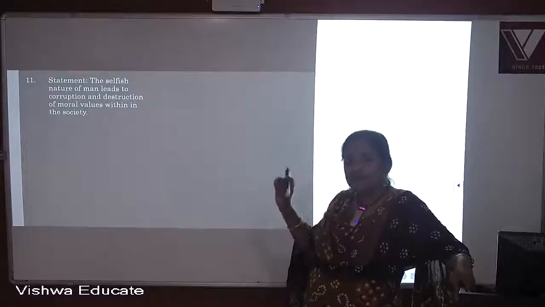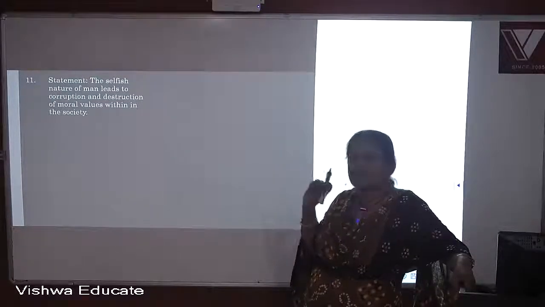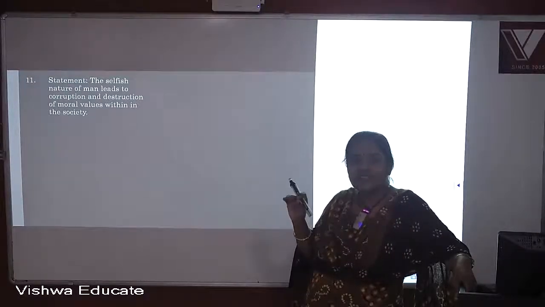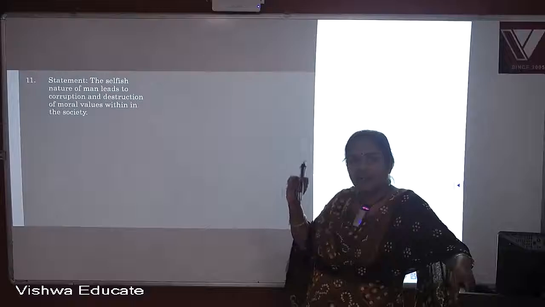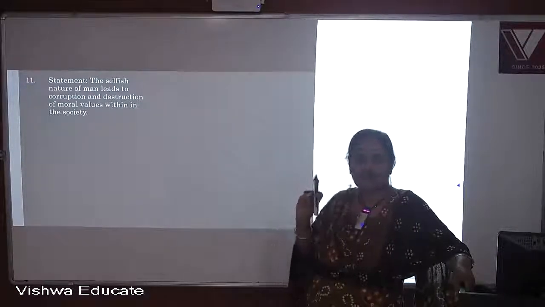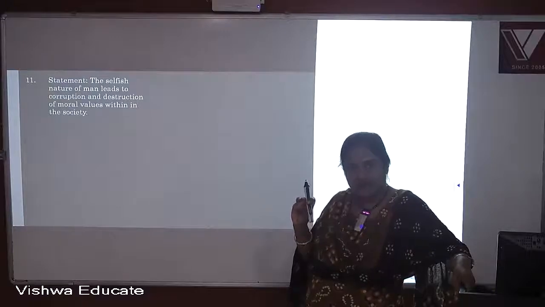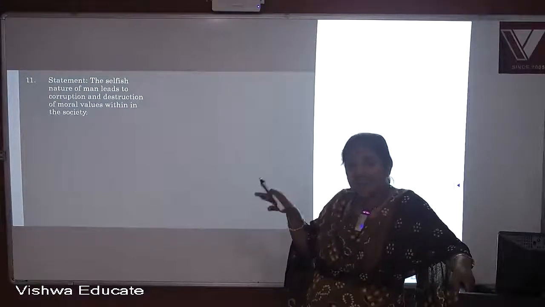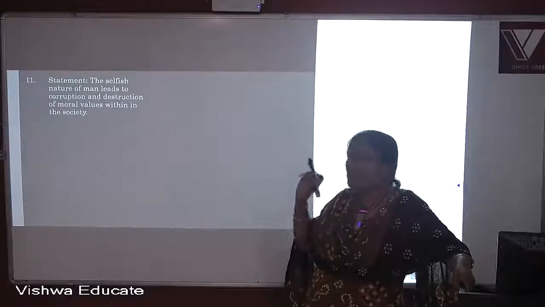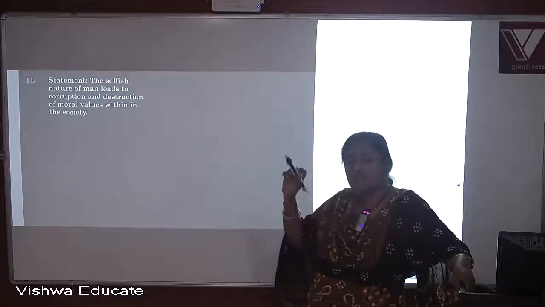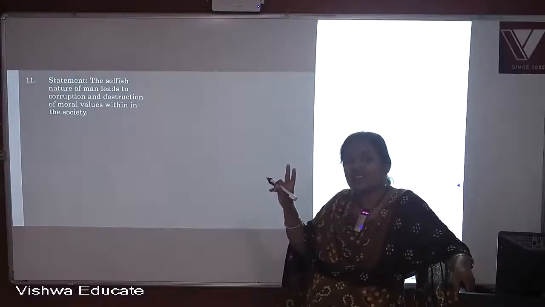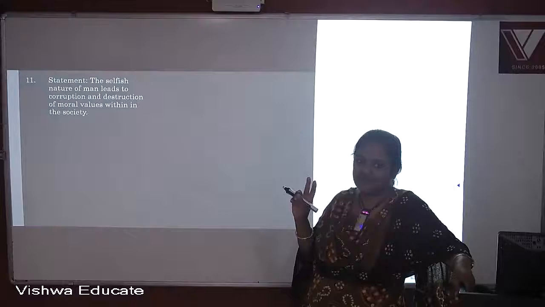So the selfish nature of man leads to what? Corruption. So the reason for corruption is the selfish nature of man. Okay. And it leads to what else? Destruction of moral values within the society. So selfish nature leads to two things which are unwanted in the society.